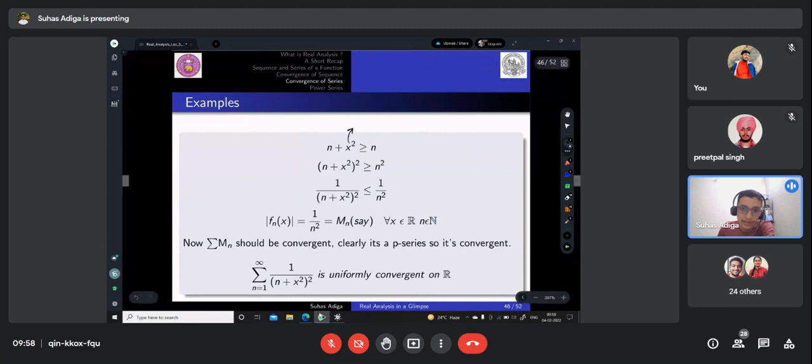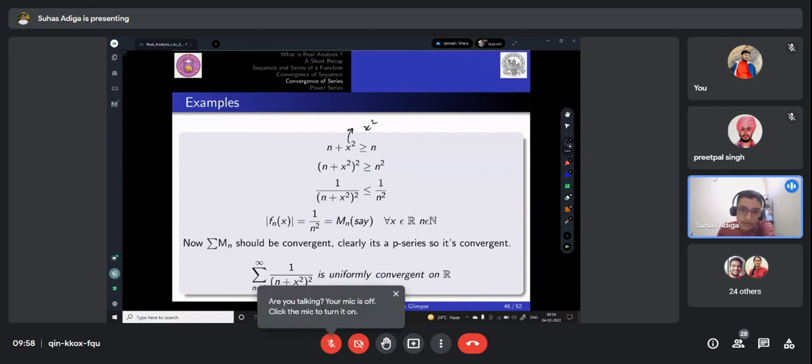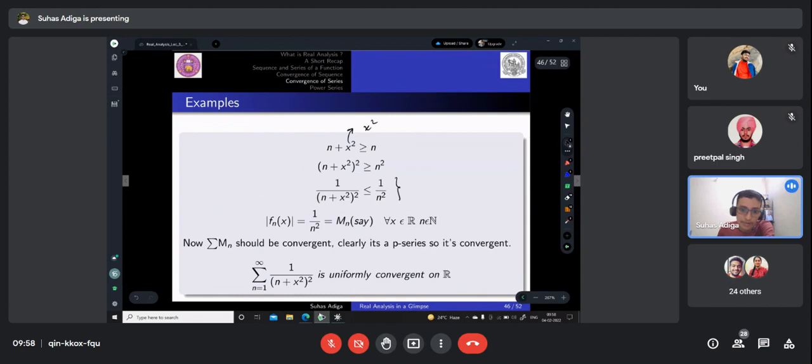Because x is some real number and x square is always positive, n plus x square is greater than or equal to n. So when you square it, n plus x square whole square is again greater than or equal to n square. So when you take it to the denominator, 1 by n plus x square whole square will be less than or equal to 1 by n square. So approximately we can say this.